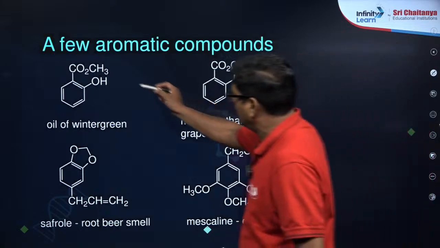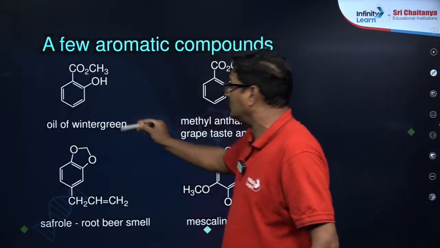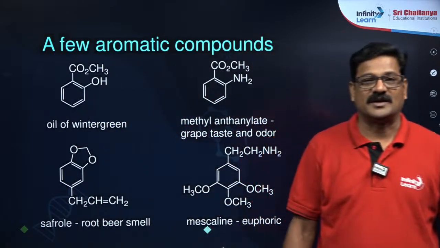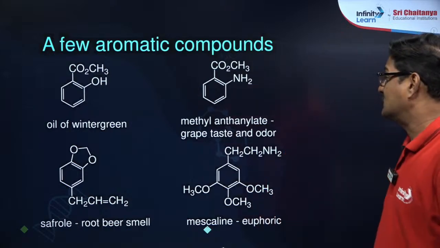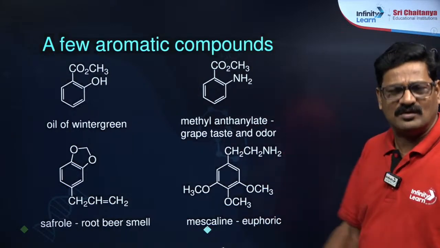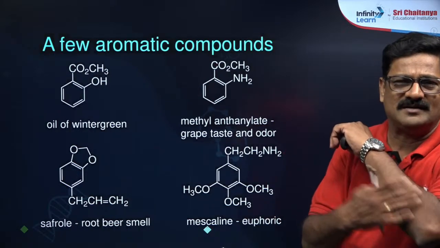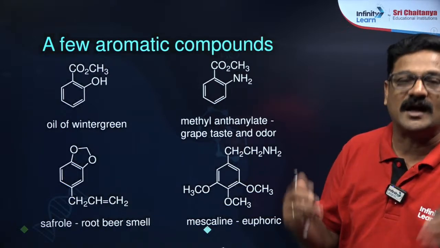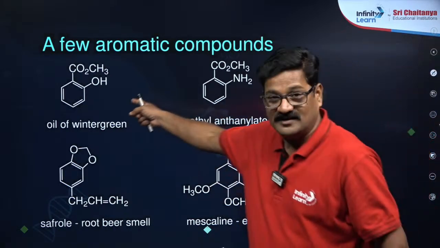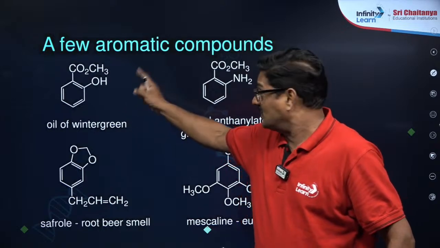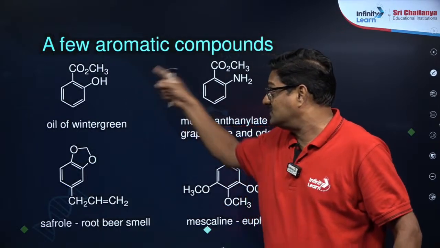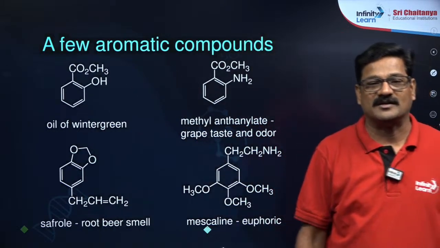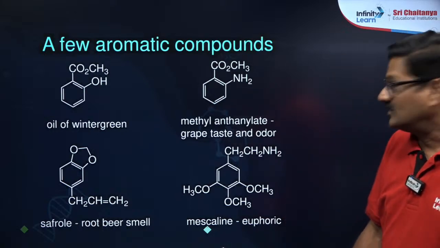So this is an aromatic compound, oil of wintergreen. Okay, methyl salicylate. You know, whenever you have a pain, you use Volini spray, right? That is methyl salicylate. Got it? That methyl salicylate has this particular compound which is aromatic. You will get a smell. Okay?